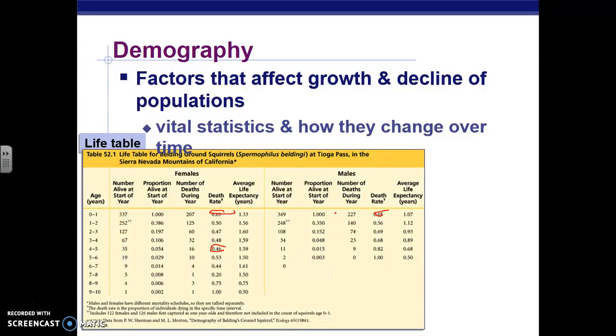If you're a male and have left the family unit looking for a mate, you don't have that. You don't have a family unit to scream for you, to protect you from predators. So that's one of the reasons it's thought that males have a greater death rate, because they tend to travel all by themselves, as opposed to having the protection of a family unit.